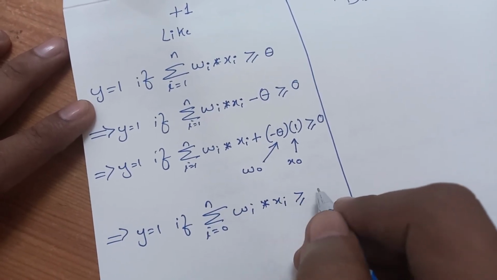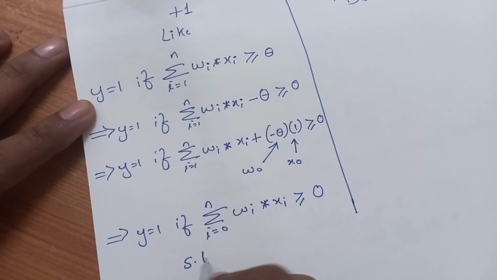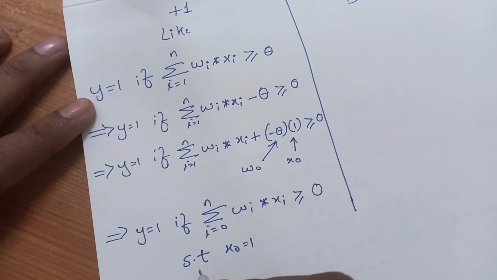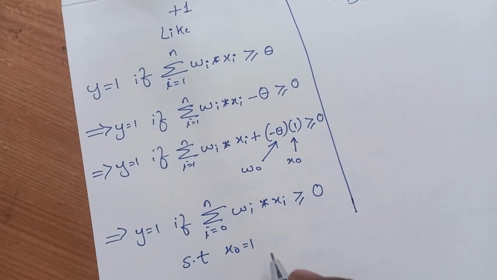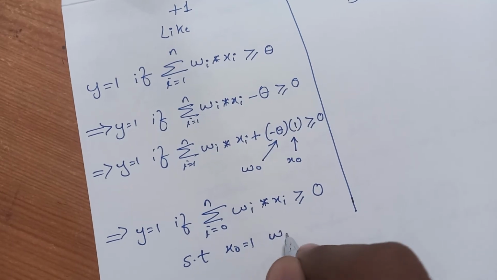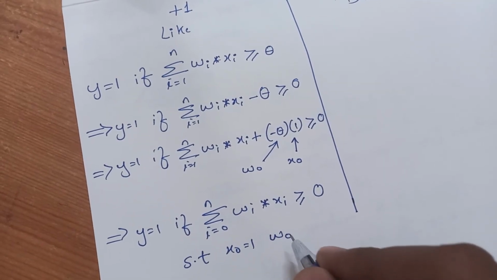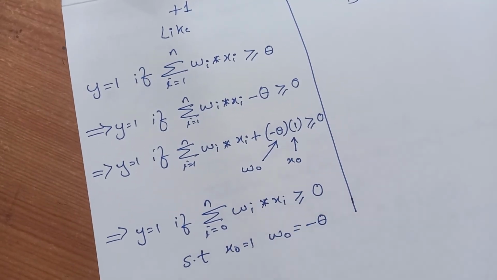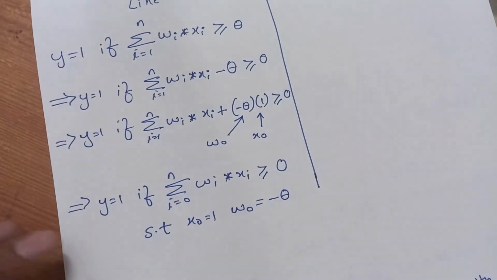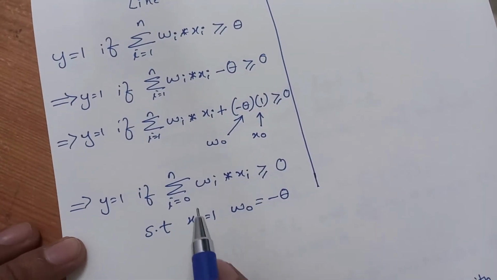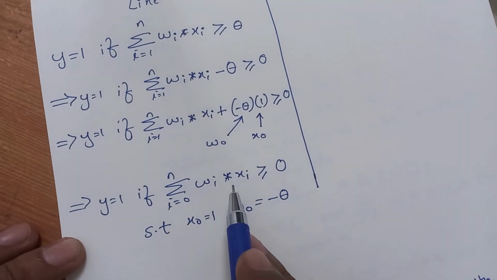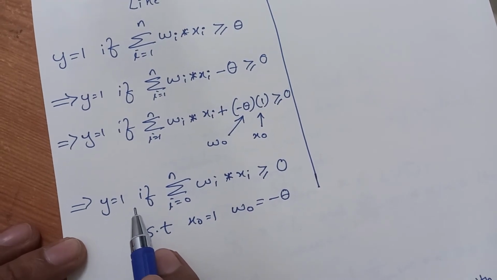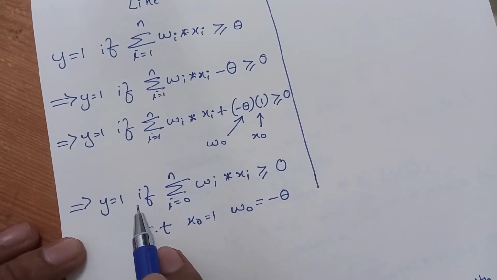greater than or equal to 0, such that x0 is 1, the feature x0 which has been considered as 1, and whatever theta you have decided before, the threshold value, will also be considered here as w0 equal to minus theta. So by including the value of theta here, whenever we get a value greater than or equal to 0, we'll take the movie as liked by the user.